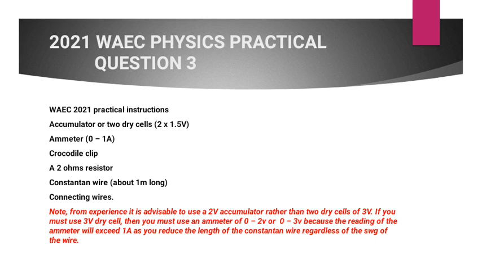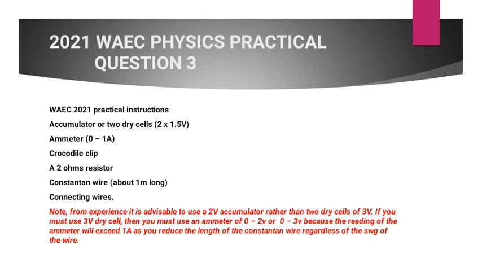The problem you're going to have is that when you change anything, maybe the length of the constantan wire, as we will see later in the course of the experiment, and you expect the current in the circuit to change, the pointer will remain at that same point, because the scale is too large to detect any minute difference or change in the current. All right, so make sure you are using a 0 to 1 ampere ammeter. Then you have to get a crocodile clip, a 2 ohm standard resistor, the constantan wire.